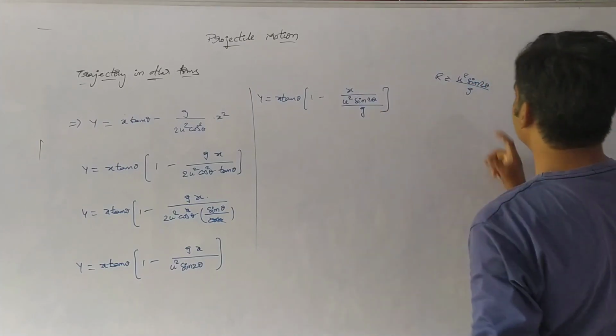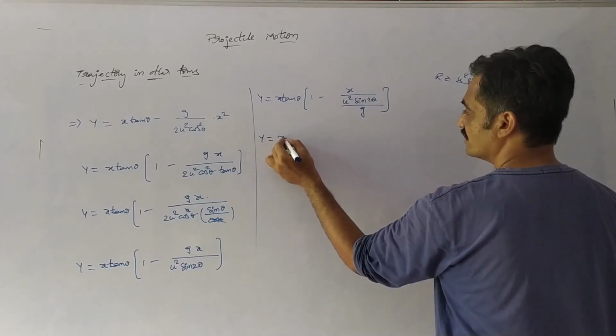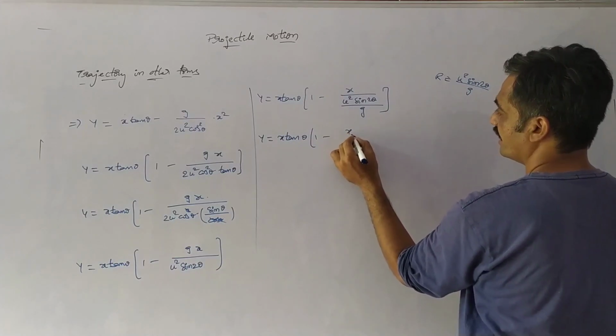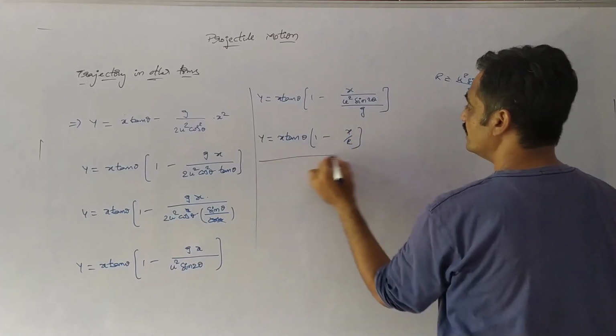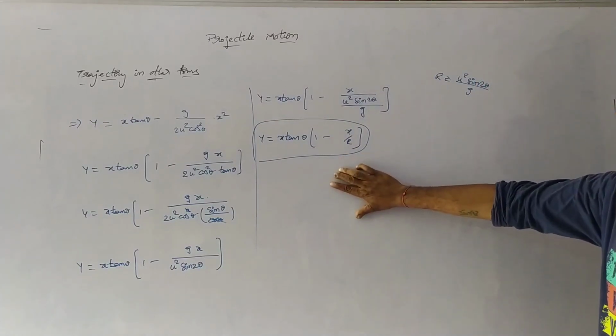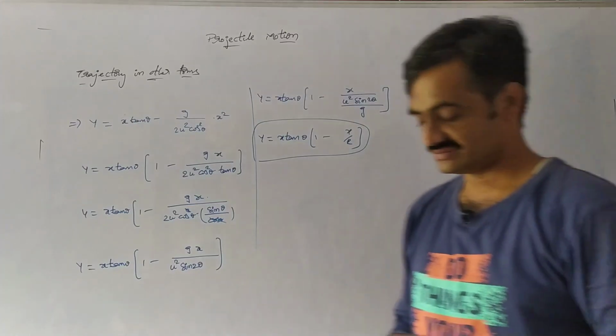So if we substitute R in place of this expression, we can write y equals x tan theta into 1 minus x by R. It represents the projectile equation or trajectory equation in terms of range.